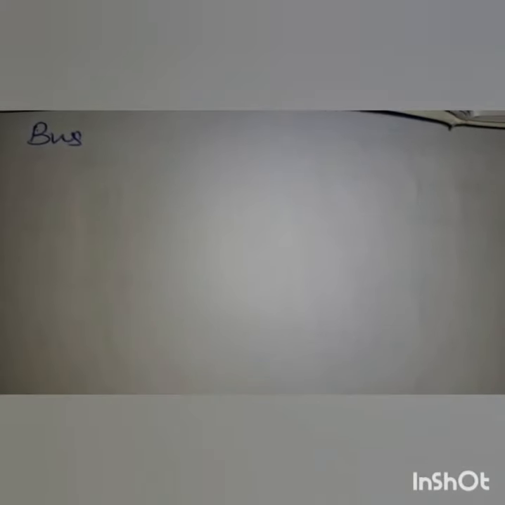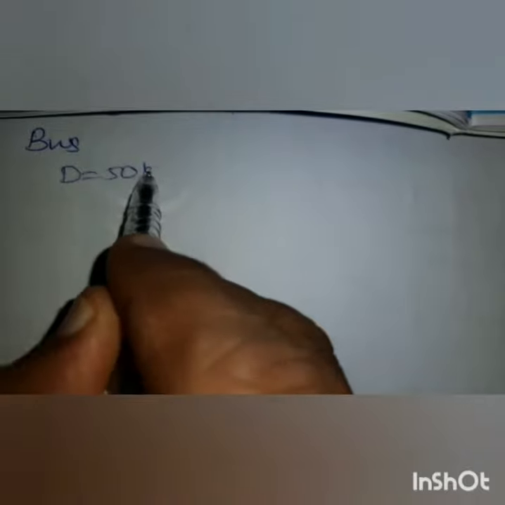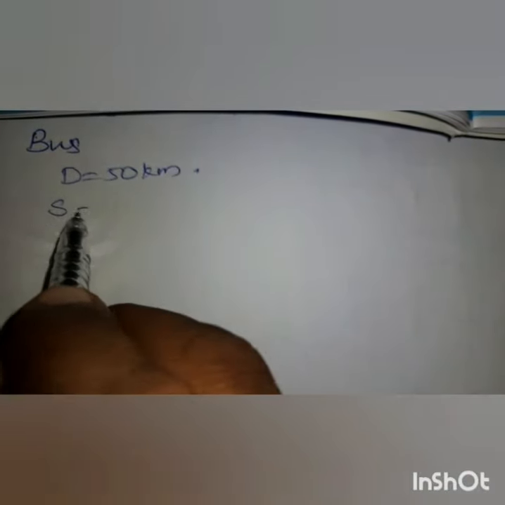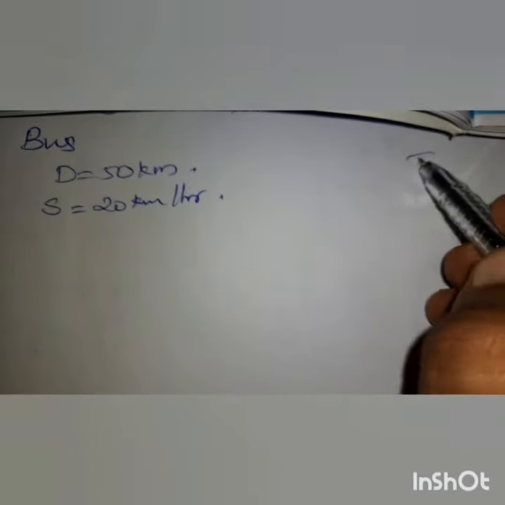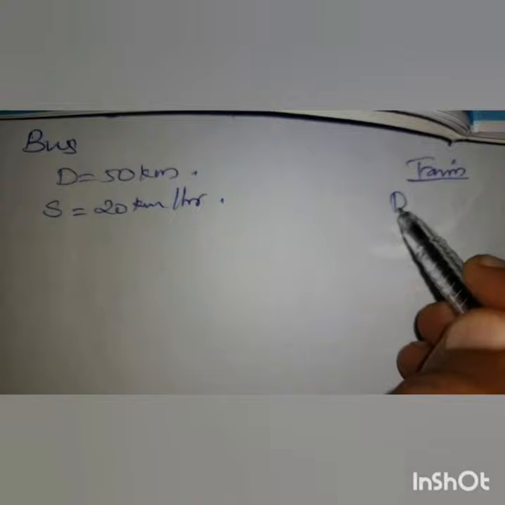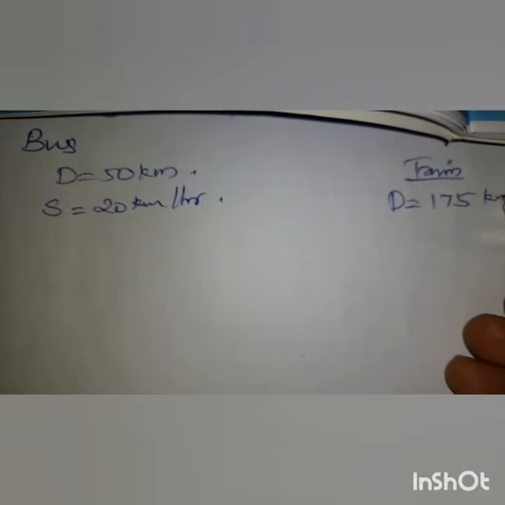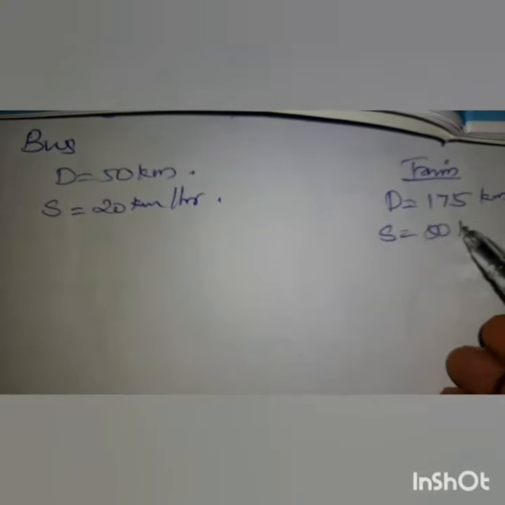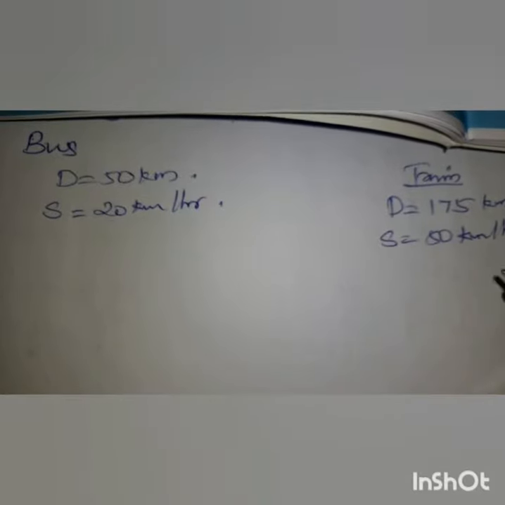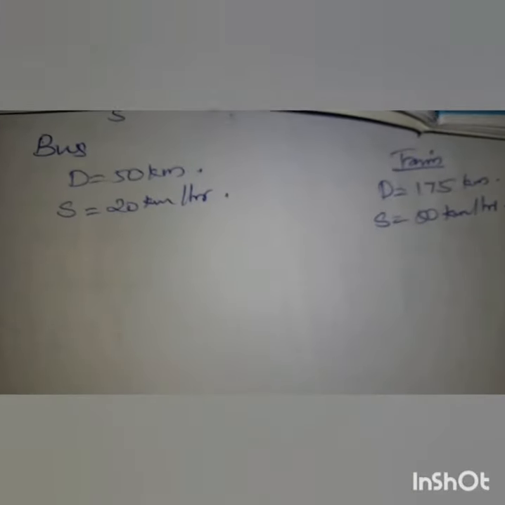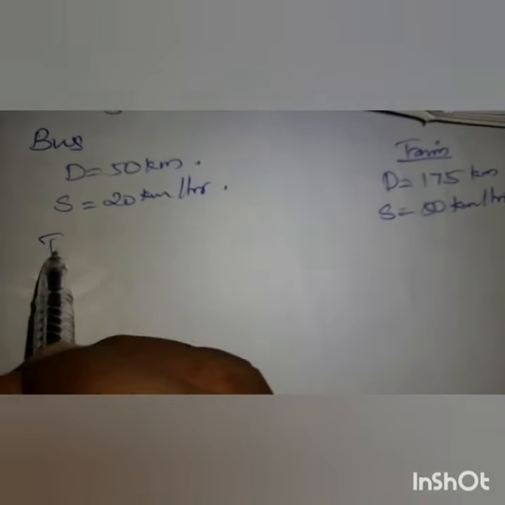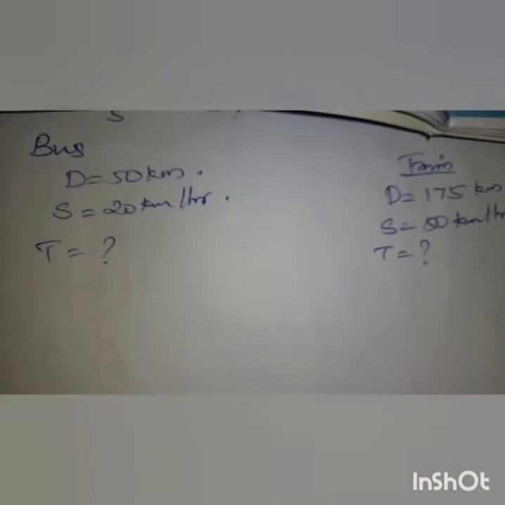She has to travel by bus and train. For the bus, the distance traveled is 50 kilometers, and the speed of the bus is 20 kilometers per hour. Then the train: the distance traveled is 175 kilometers and the speed is 50 kilometers per hour. So distance and speed are given. You have to find out the time taken for both.